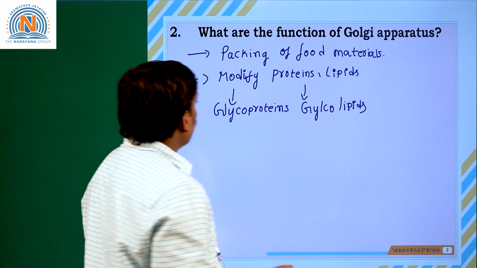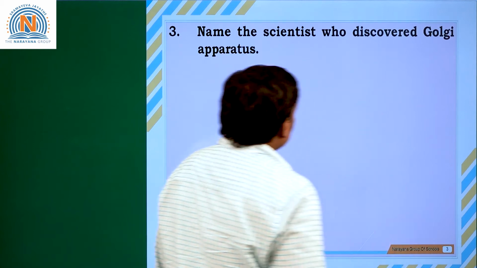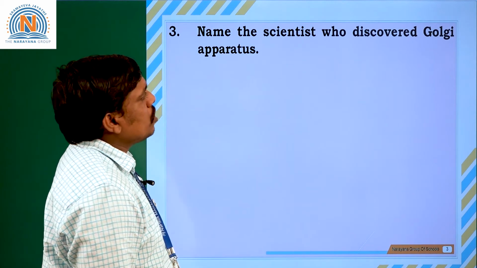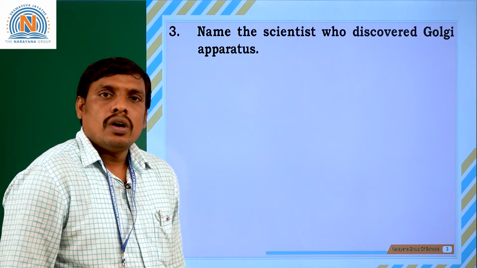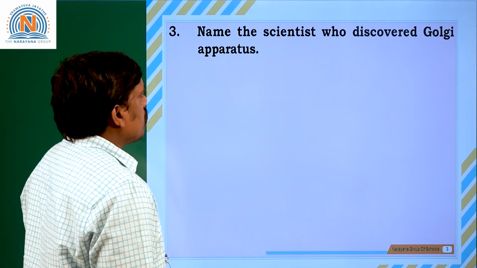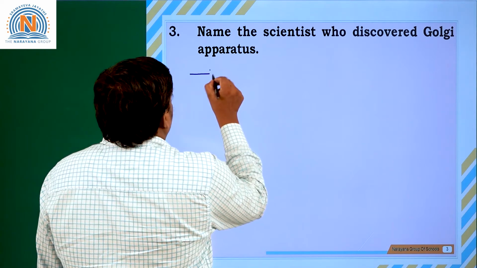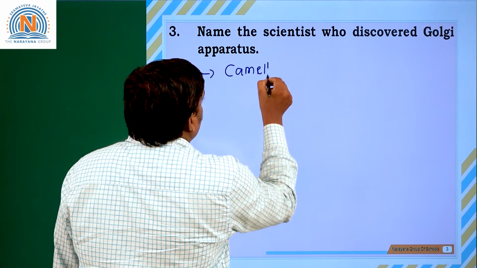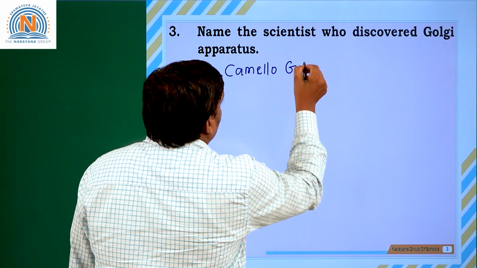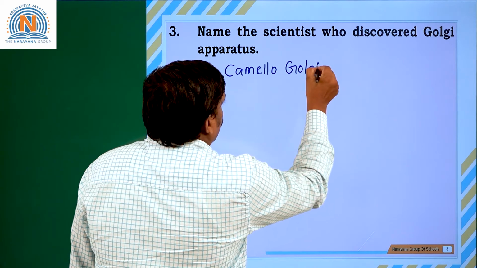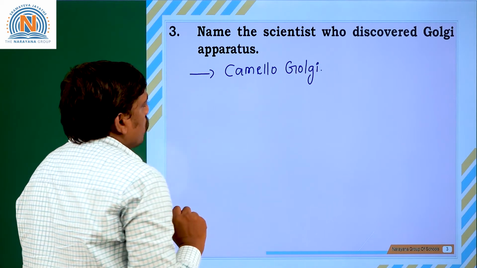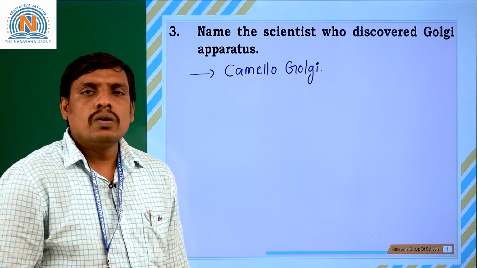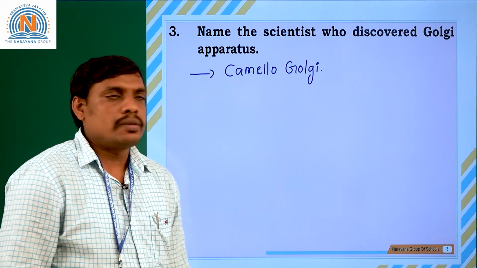Okay, going for next question. Name the scientist who discovered the Golgi apparatus. The Golgi apparatus was experimentally discovered by a scientist named Sir Camillo Golgi. So because of his name, the apparatus is called the Camillo Golgi apparatus.